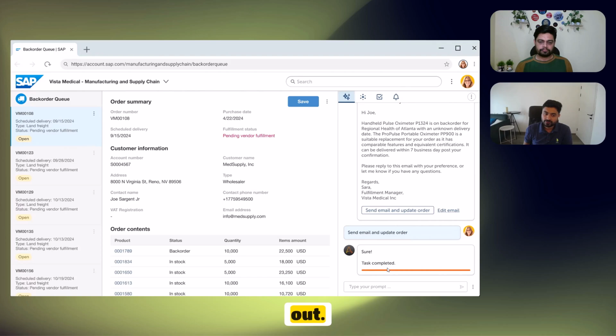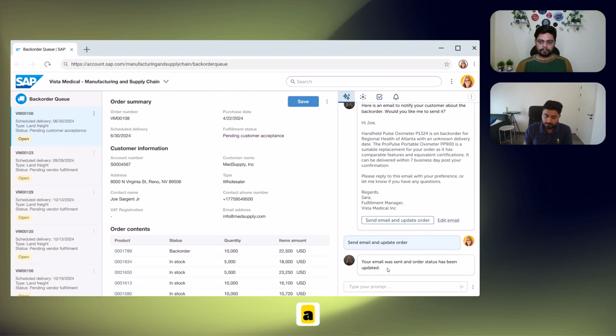The email goes out. You can see what a pain area this is for a use case which typically, if you looked at what Sarah was doing on one case itself, if she had to go through the manuals, go through inventory systems, check multiple data points, this is something that would take her hours, even days to fulfill. But now with the help of an AI agent, she's able to execute the use case end to end in just a matter of a few minutes. And that's the real power of AI agents.